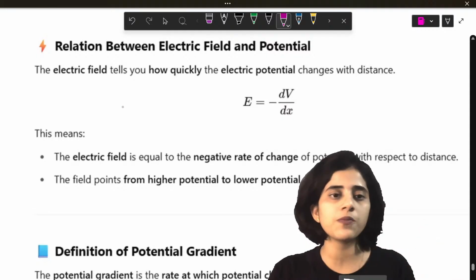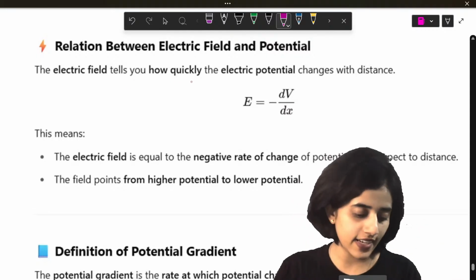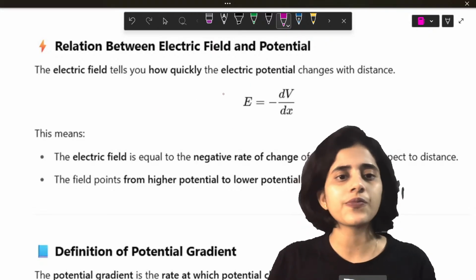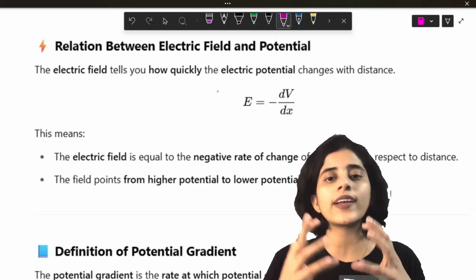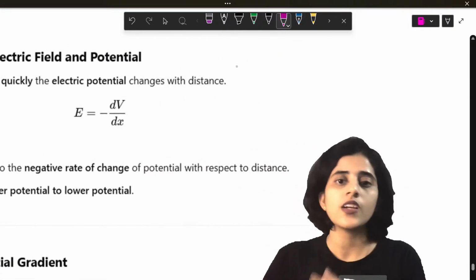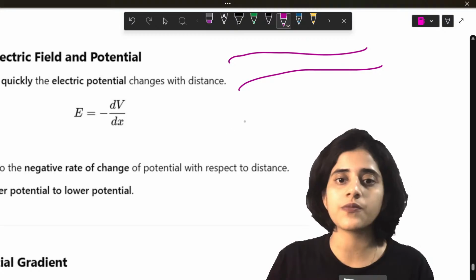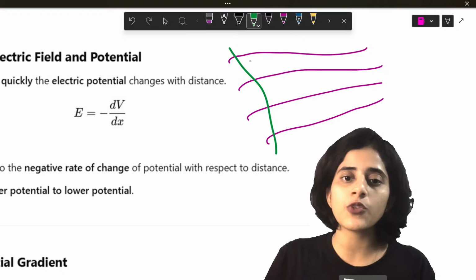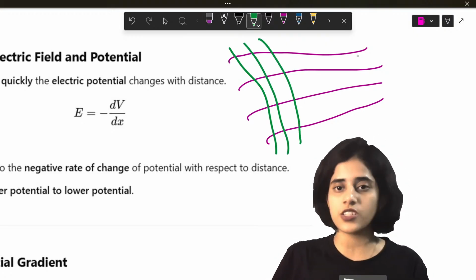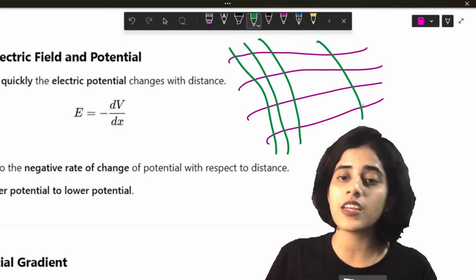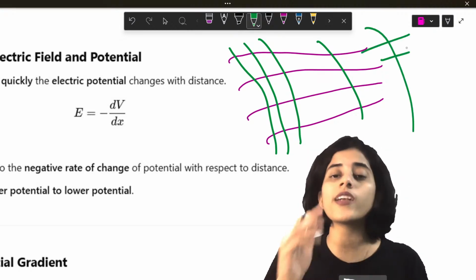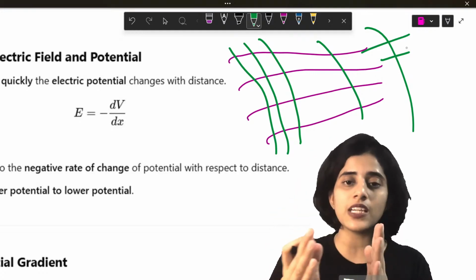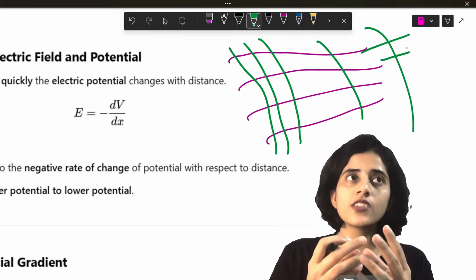Now, last relationship. This is the relationship between electric field and potential. So see, electric field tells you how quickly electric potential changes with distance. So imagine you have field lines like this. Okay. Field lines like this. So here, if you have very close equipotential surface and here you have very far away equipotential surface, what does that mean?